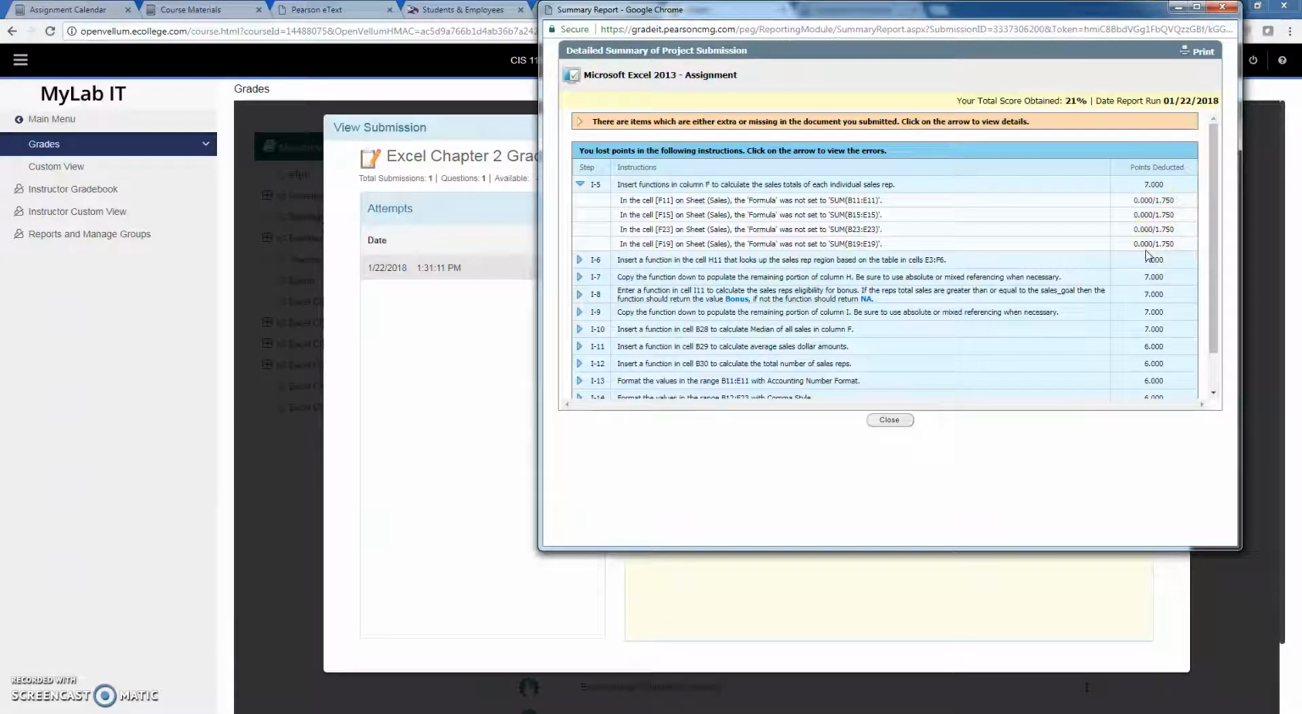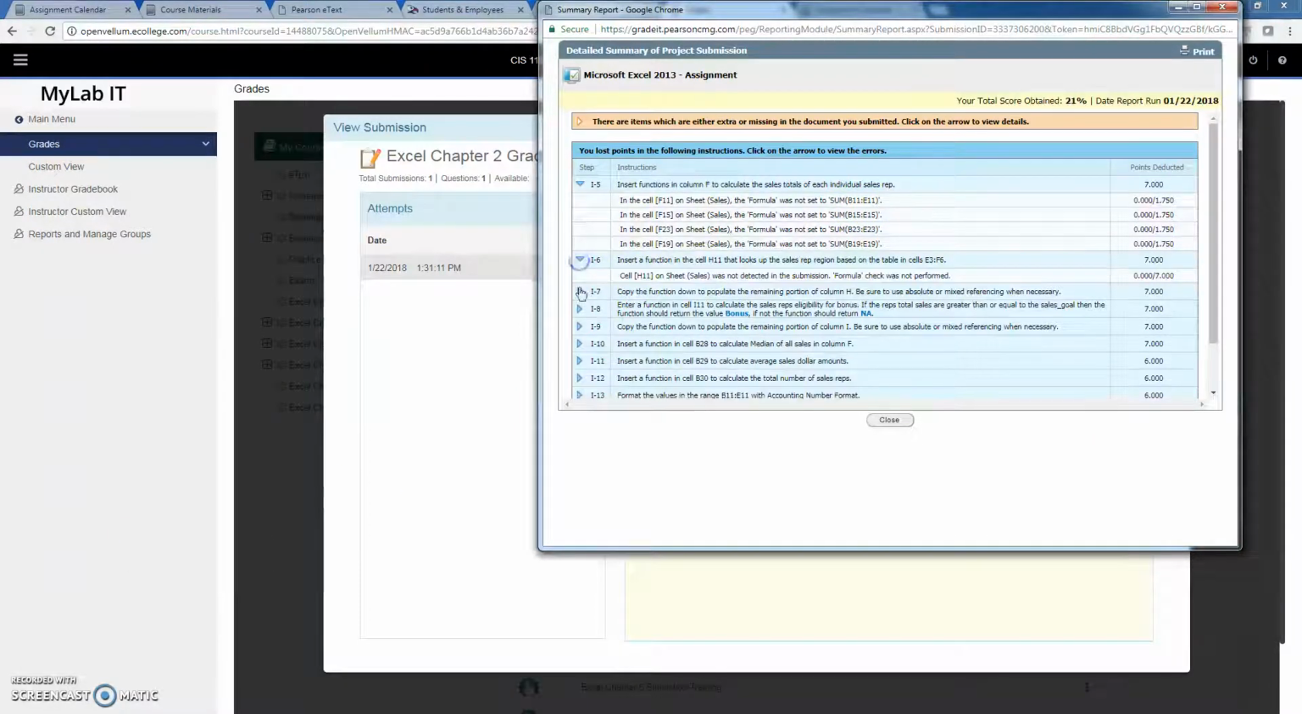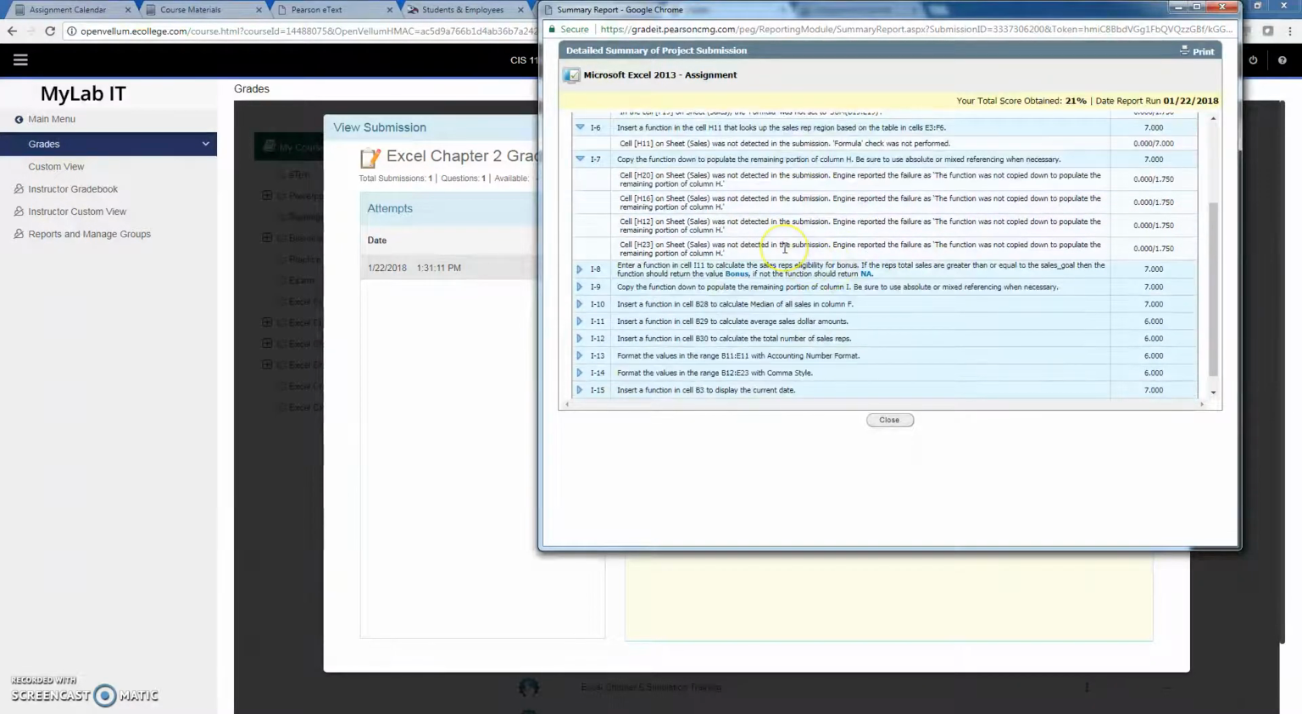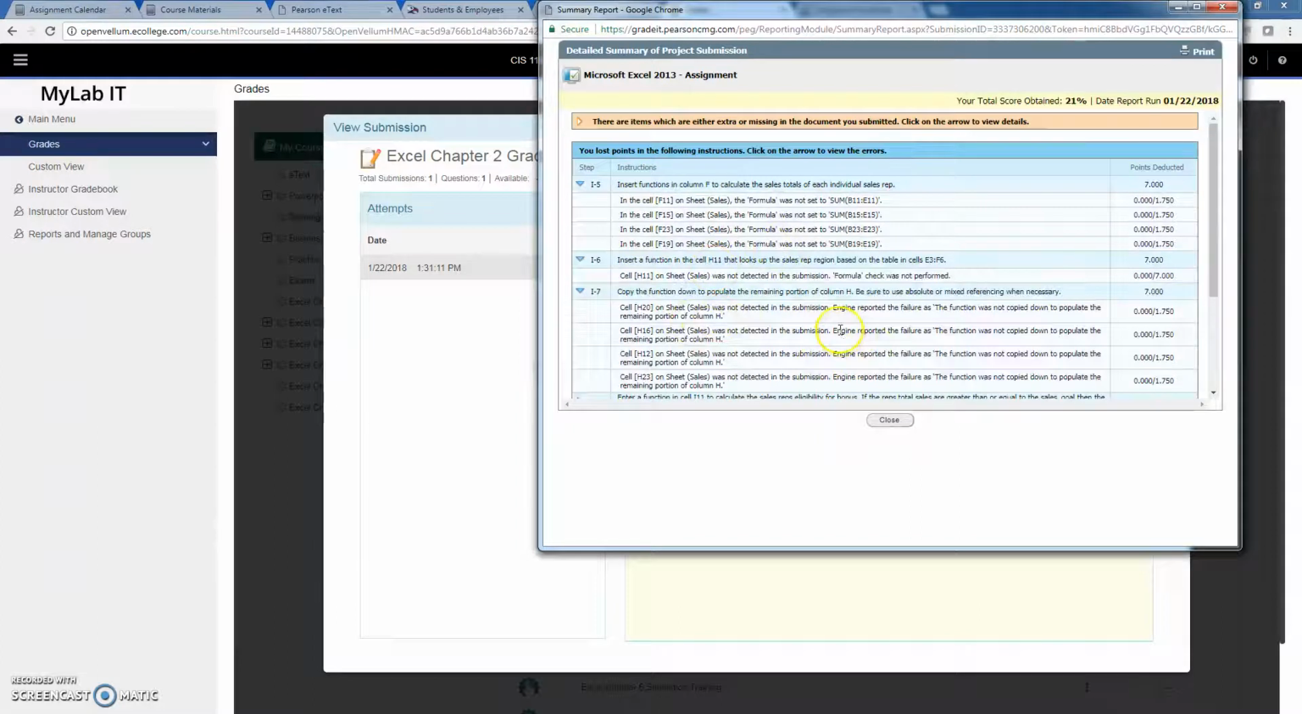Remember, this is the one that I said I'm going to do wrong, so we can see how we can do it right and improve our points. Since we did it wrong, it is actually telling us how we should have done it. So these are the instructions. This is the formula. It's saying in cell F11 on sheet sales, the formula was not set to sum B11 to E11. And then you can go on and on. As long as you make an attempt, it will give you some hints. If you don't make an attempt, it will not give you much information.